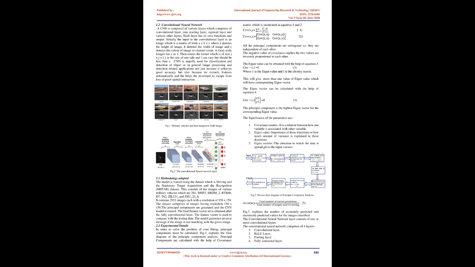CNN is majorly used for classification and detection of objects, or in general image processing and detection related applications, not just because it achieves good accuracy but also because it extracts features automatically and helps the developer escape from loss of pixel spatial interaction. Fig.1 Military vehicles and their respective SAR image. Fig.2 The Convolutional Neural Network Layer.